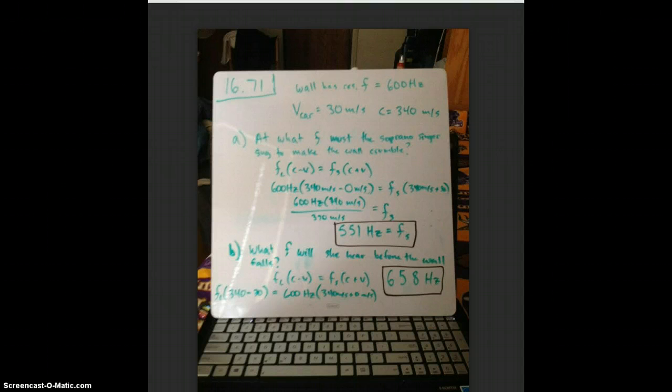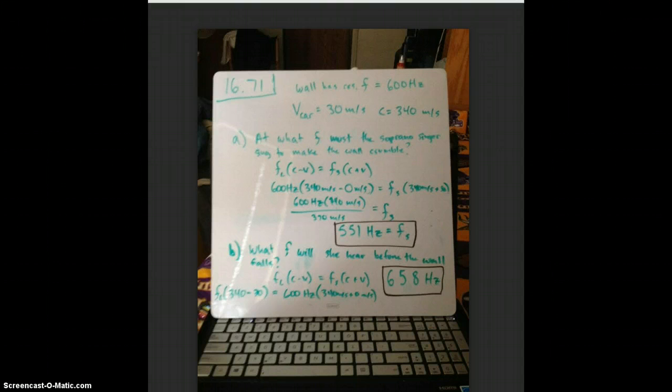So that's 600 hertz times 340 meters per second minus 0 meters per second, because the listener is the wall, and then the frequency of the source times 340 meters per second plus 30 meters per second, which after we did the algebra simplified to 551 hertz for the frequency she'd have to sing to crumble the wall.